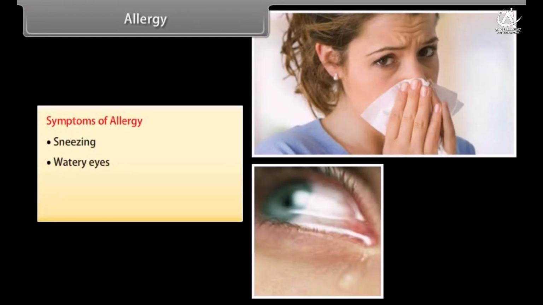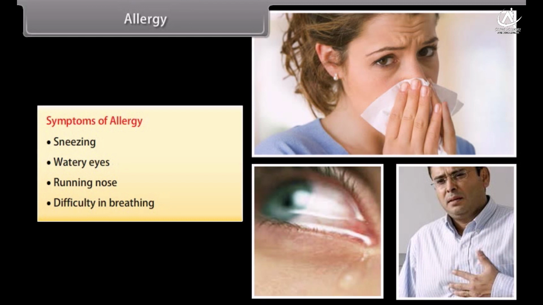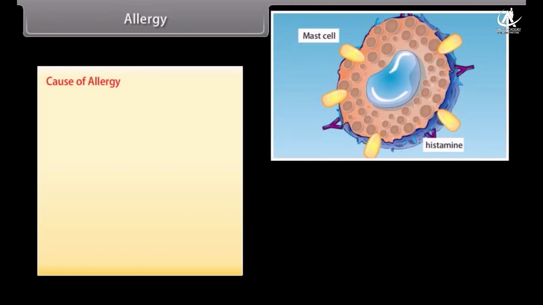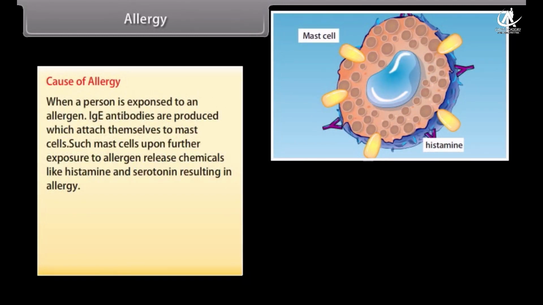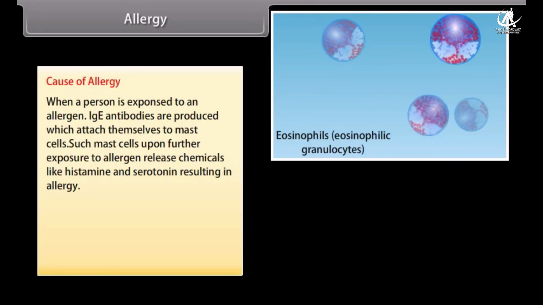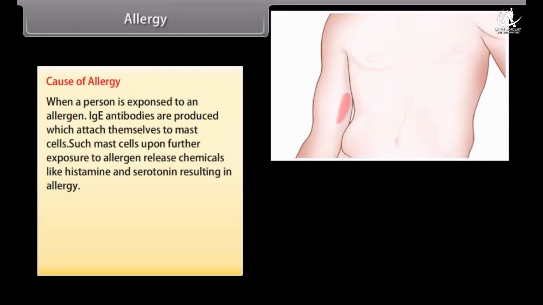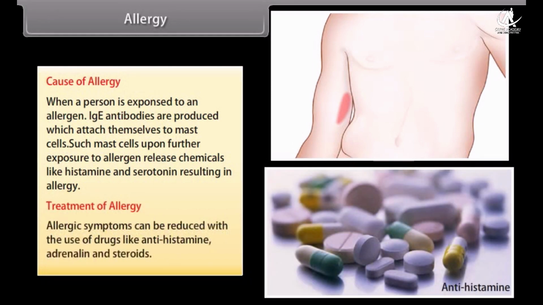Symptoms of allergy: sneezing, watery eyes, running nose, difficulty in breathing. Cause of allergy. When a person is exposed to an allergen, IgE antibodies are produced which attach themselves to mast cells. Such mast cells, upon further exposure to allergen, release chemicals like histamine and serotonin, resulting in allergy. Treatment of allergy. Allergic symptoms can be reduced with the use of drugs like antihistamine, adrenaline, and steroids.